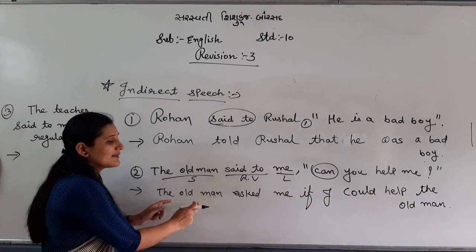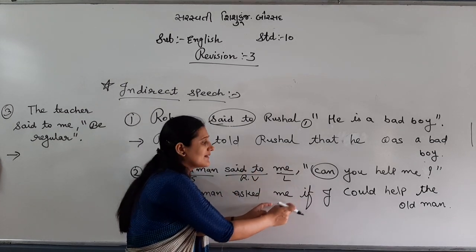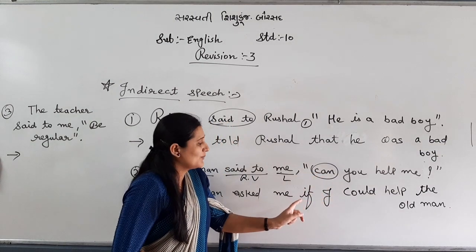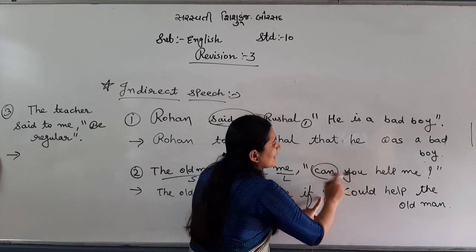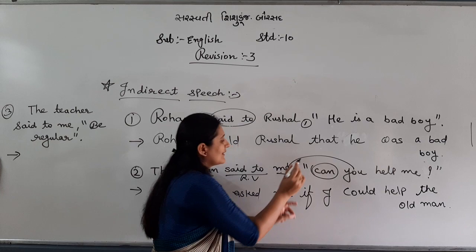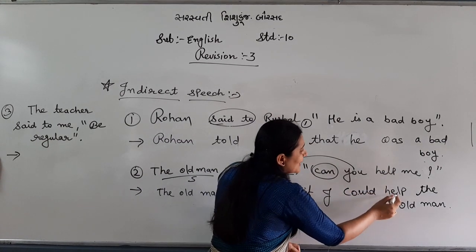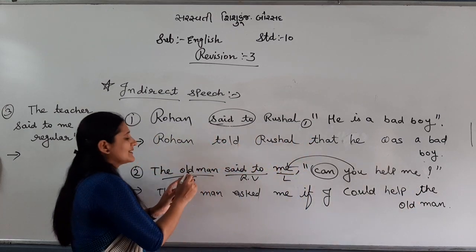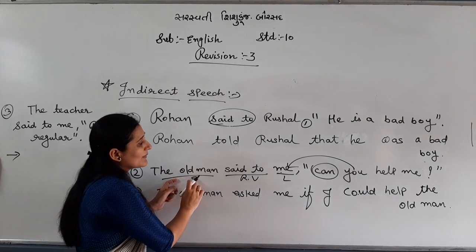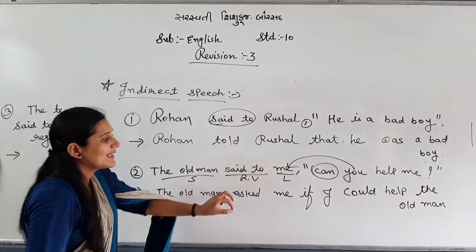See, speaker: the old man. Reporting verb: asked. Me: listener. Conjunction: if or whether, because of the auxiliary. If WH word, then the WH word. If, then you can help me, turn into simple. So "you" changes on the basis of the listener. Listener is me, that's why "I". Can becomes would. Help me. Then you check the speaker: I, my, me change according to the speaker. The old man is the speaker, so you write "the old man" or "him". Then put a full stop.